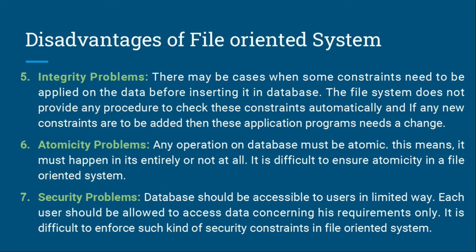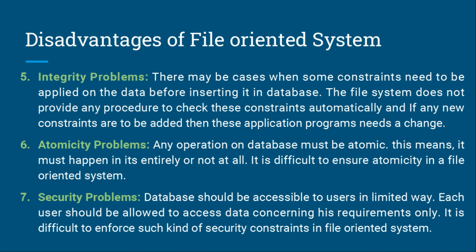For example, a balance for any account must not be less than 0. Such constraints are enforced in the system by adding appropriate code in application programs. But when new constraints are added, such as balance should not be less than 5,000, application programs need to be changed. But it is not an easy task to change programs whenever required.